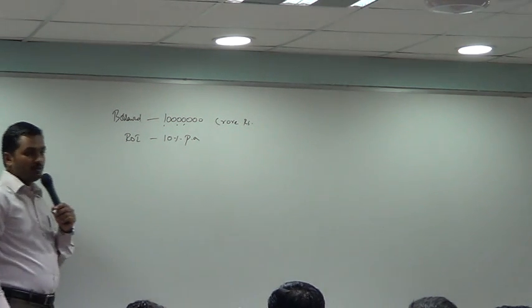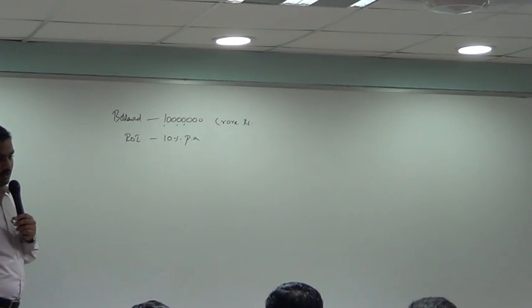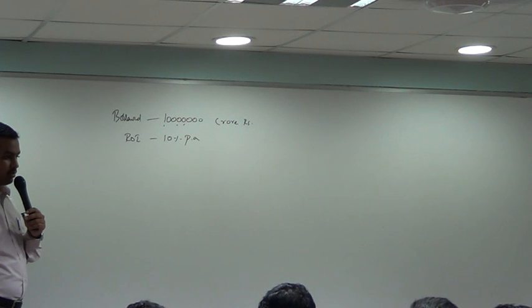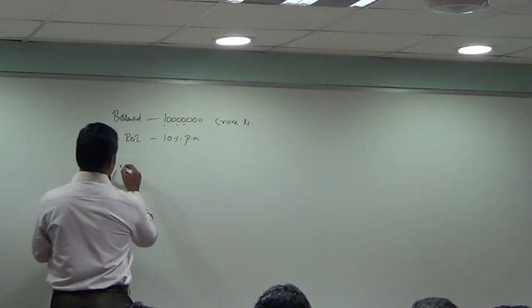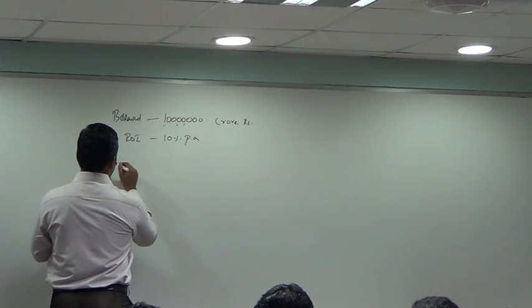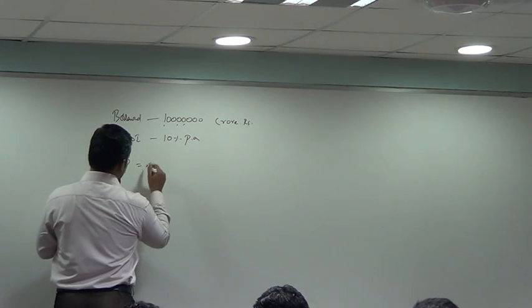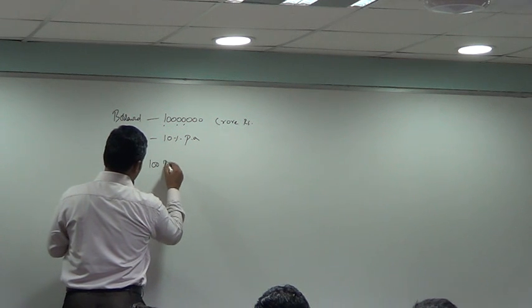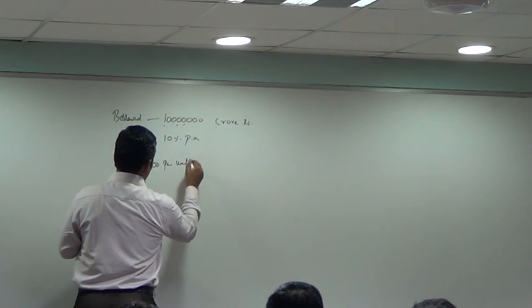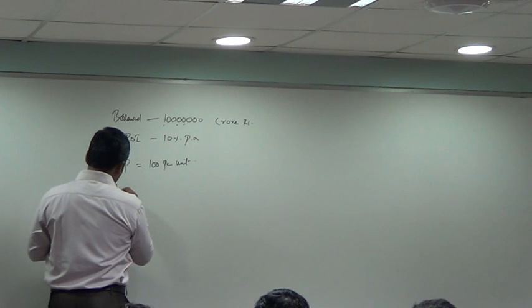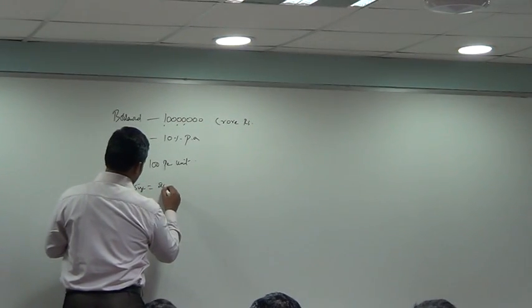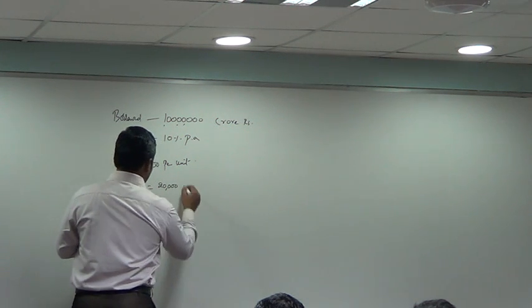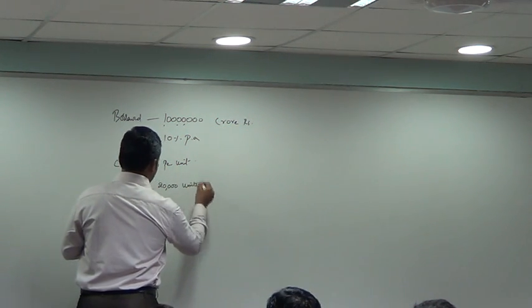He has promised to pay the lender 10% per annum interest on the money borrowed. Cost price of each product is 100 per unit. Market size maximum 20,000 units.